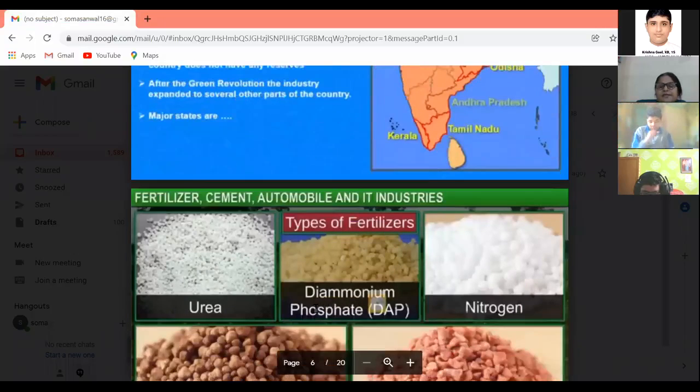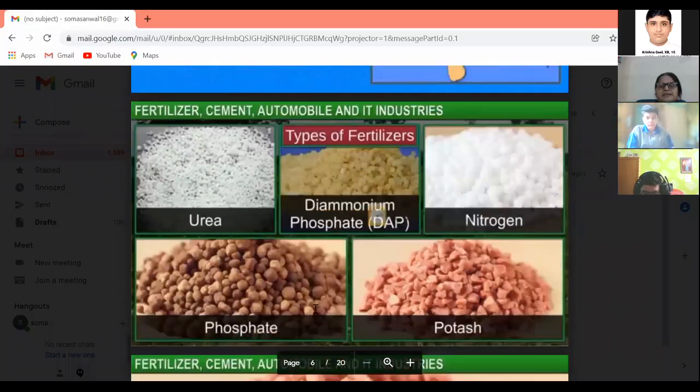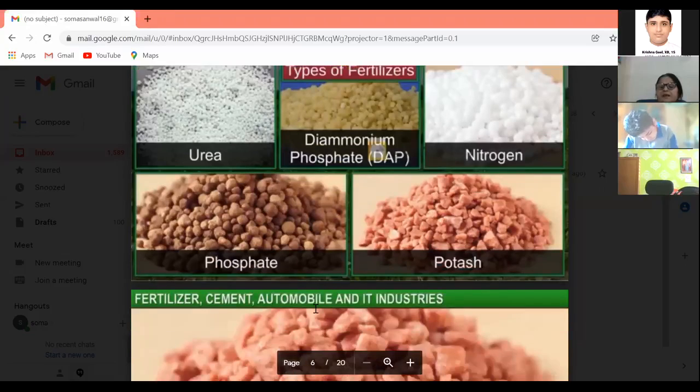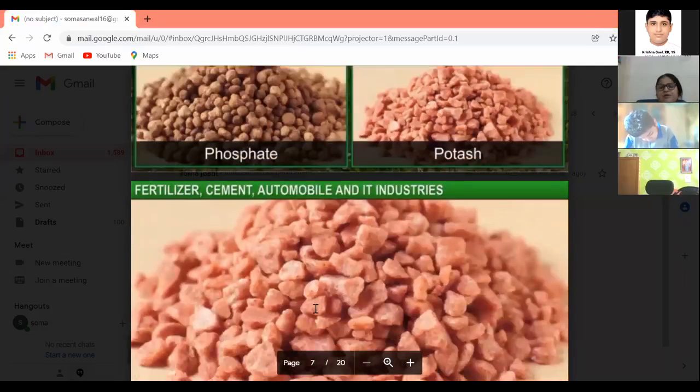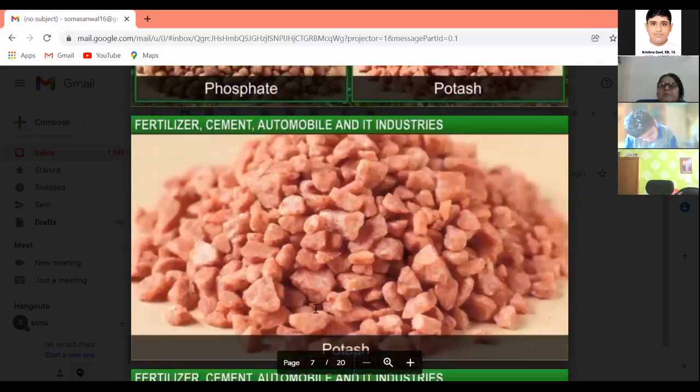So you can see in the picture, these are the different types of crops and the fertilizers that we produce. We produce ammonia, diammonium phosphate, and also complex fertilizers that include nitrogen, phosphate, and potash. Potash, you can see the picture of potash. We import it from other countries.